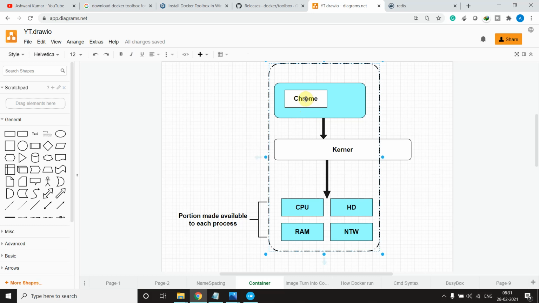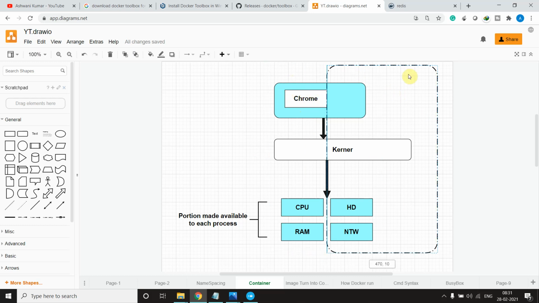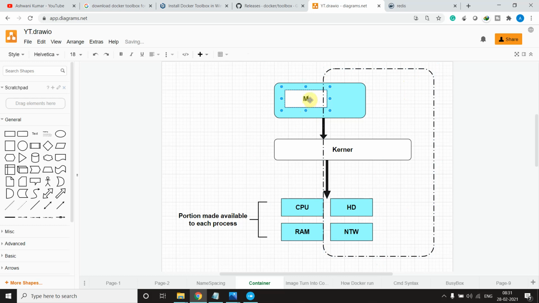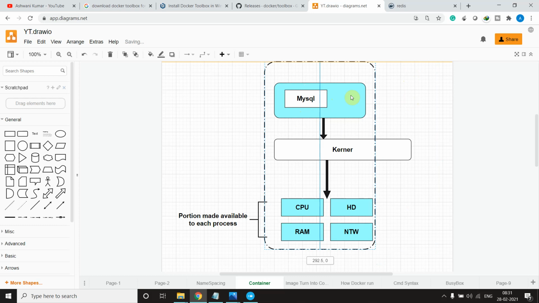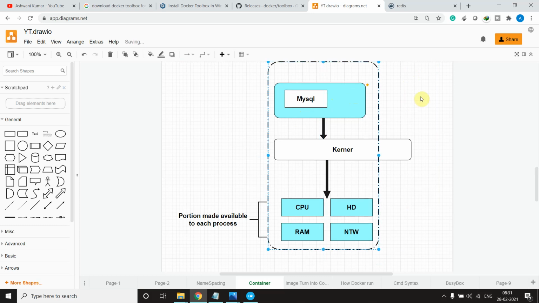Let's say we are using Chrome, but it doesn't have a Chrome image, so let me put MySQL for you. Okay, so come here, it's just like an image here. Okay, like a container. For this, there is a particular memory of your disk, and it is using CPU, hard disk, RAM and network, and this is a kernel.